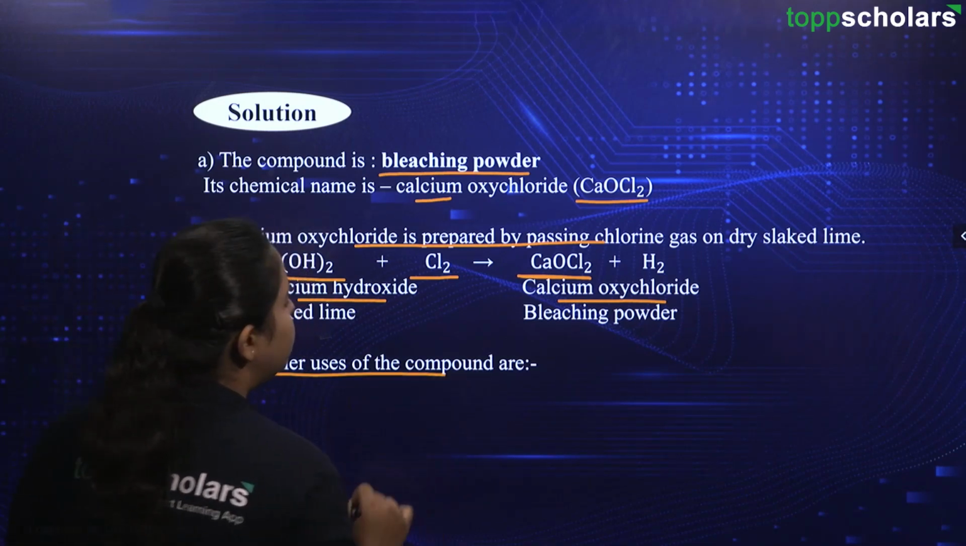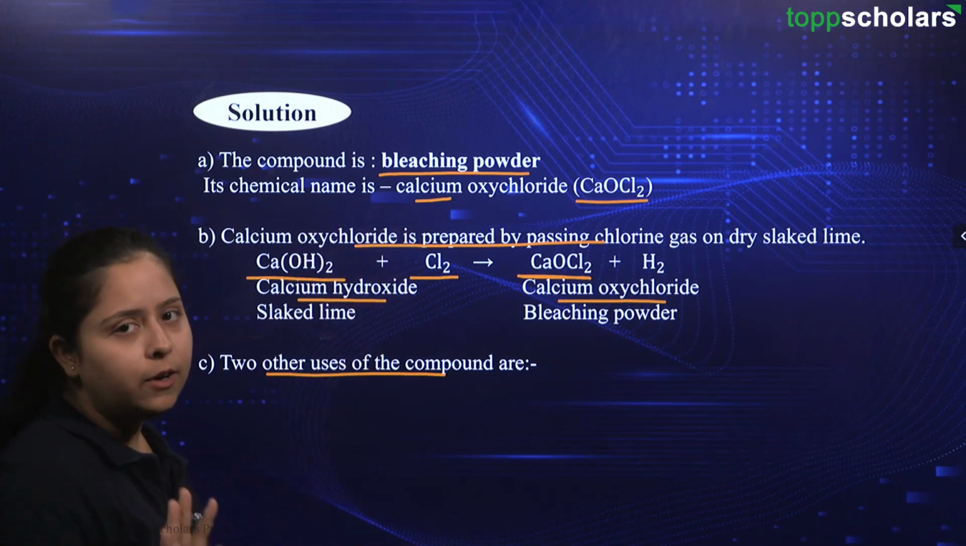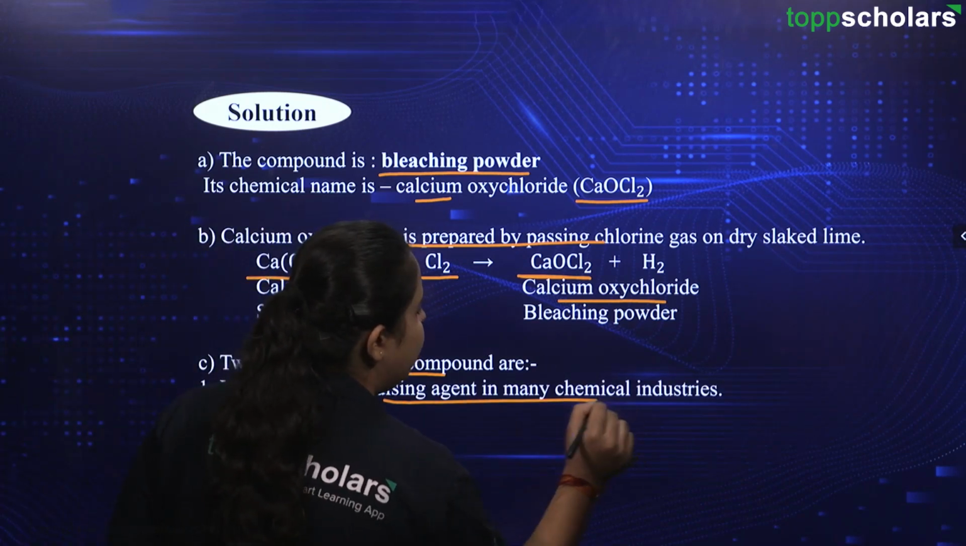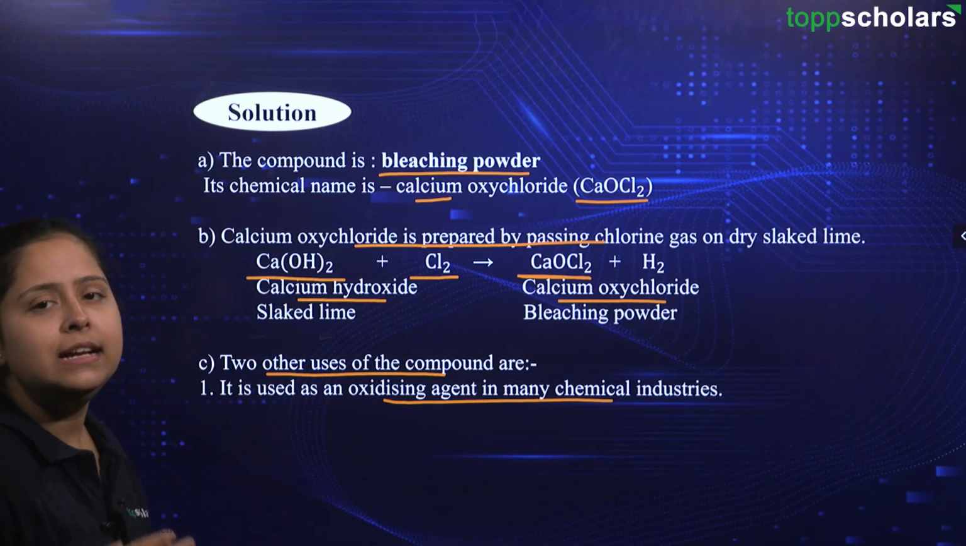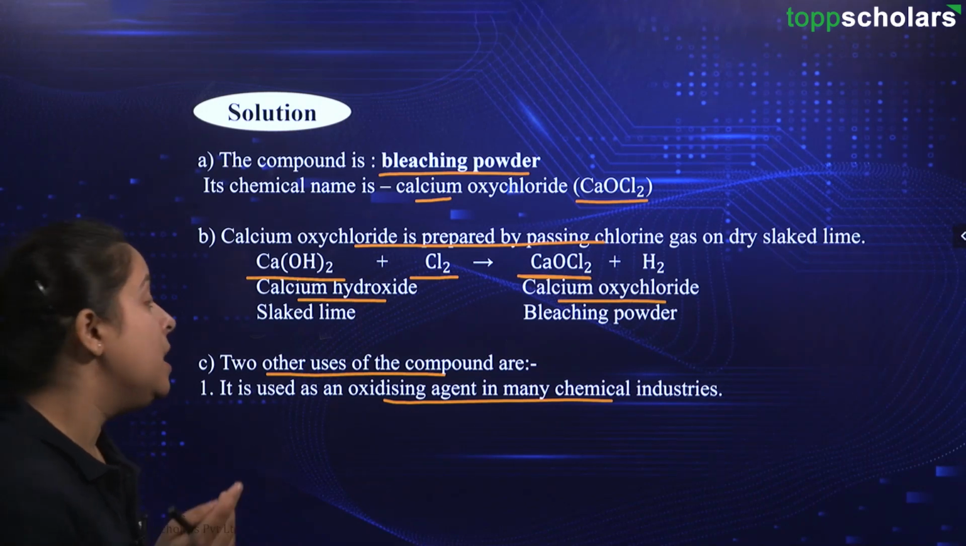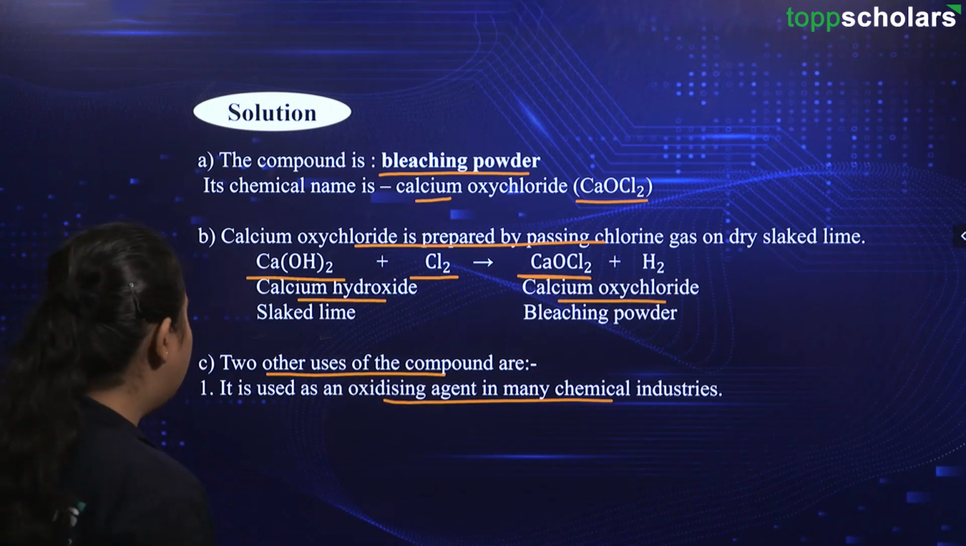Now we are also supposed to know the uses of this compound, right? One is for disinfecting the water. Another uses are, it is used as an oxidizing agent in many chemical industries. Since it is a chemical compound, obviously it will be used in chemical industries. The thing is, it is used as an oxidizing agent, okay, that you need to note down.